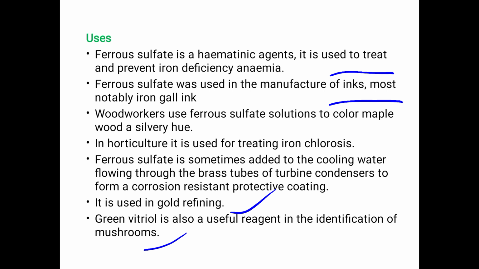These are the main uses of ferrous sulfate. Ferrous sulfate mainly acts as a hematinic agent. It is used to treat and prevent iron deficiency anemia. It was used in the manufacture of ink. Woodworkers also use the ferrous sulfate solution as a coloring agent. In horticulture, it is used for treating iron chlorosis. It is also added to cooling water flowing through the brass tubes of turbine condensers to act as a corrosion resistant protective coating. It is used in gold refining.